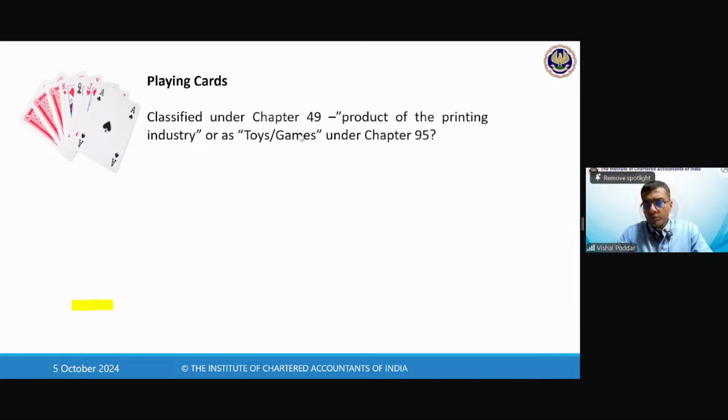Now, chapter 49. If you read the heading of the chapter, it says products of the printing industries, or toys and games, which is chapter 95. Now, see, this is where you have a confusion. Why do you require these rules? Because if you go by heading, there is a confusion. Chapter 49 says products of printing industry, and we all know that these are printed. But then chapter 95 says toys or games. Now the question comes: under which heading will this get classified?